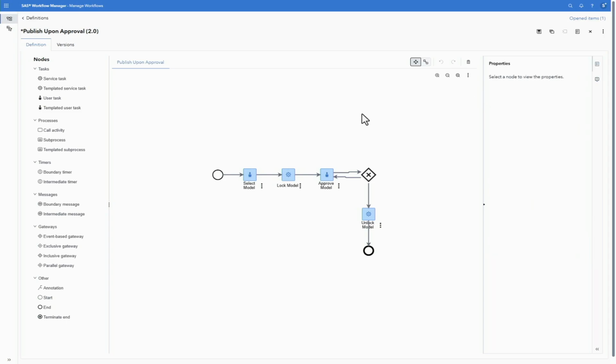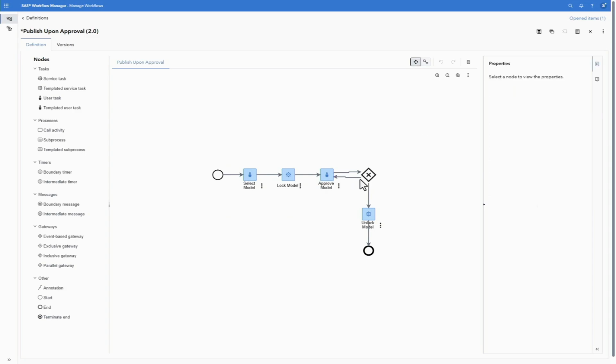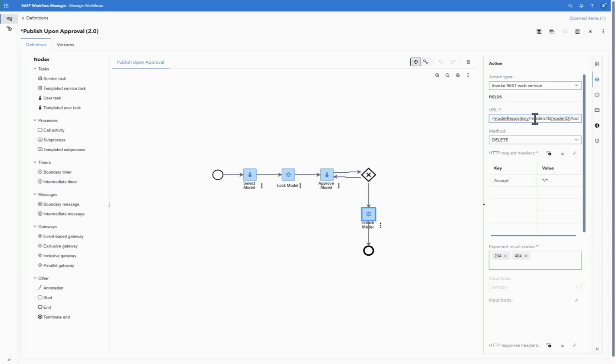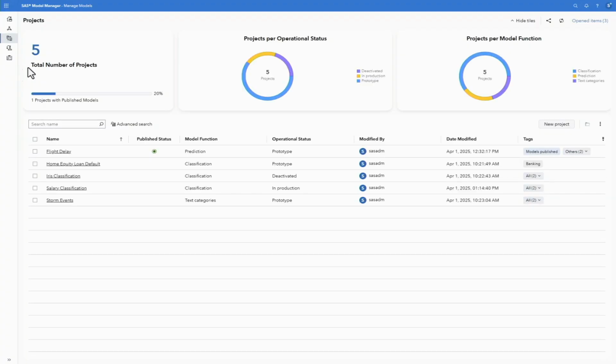The first user task is to select the model. Here's my model approval, and it's simply going to ask the user, do you approve this model from going to production? If they say yes, this exclusive gateway will send it to the unlock model system task. If they say no, it's going to sit in approval. Now this workflow is customizable. You can build it to match your process. The idea is to emulate that ideal process, and we're adding a little bit of teeth to it.